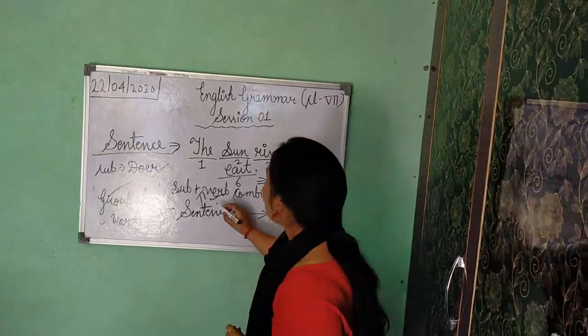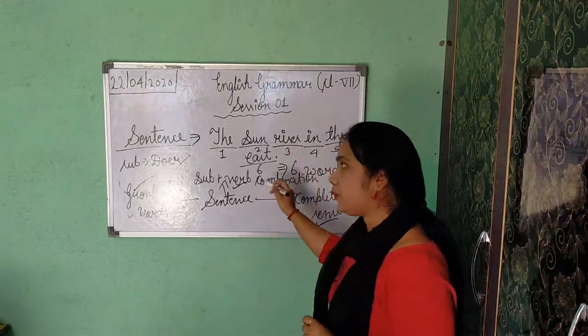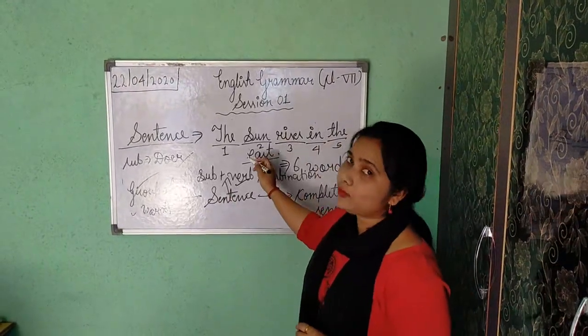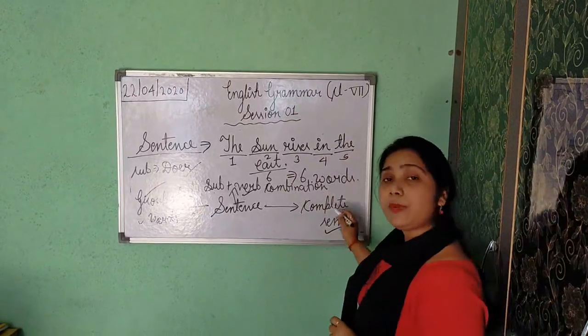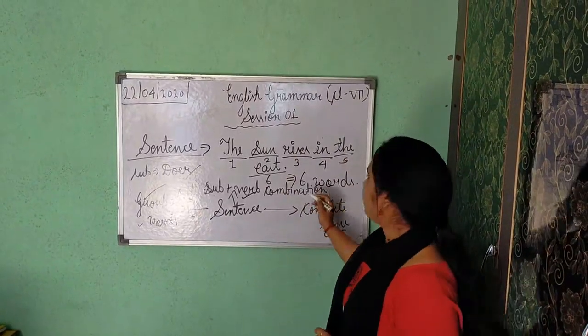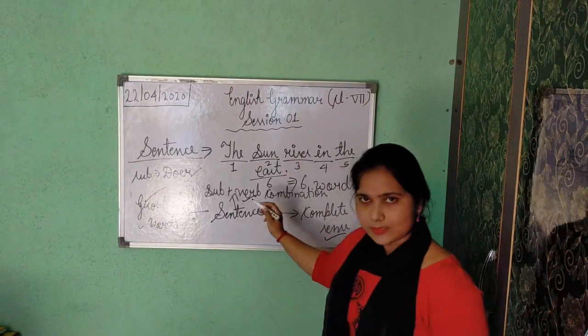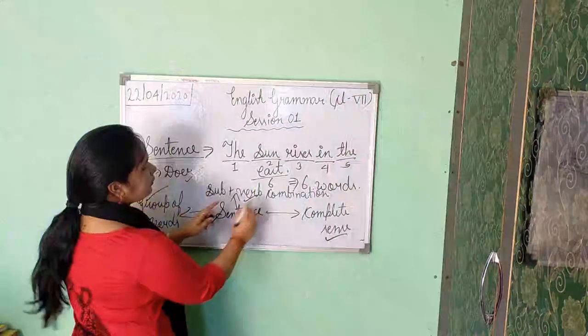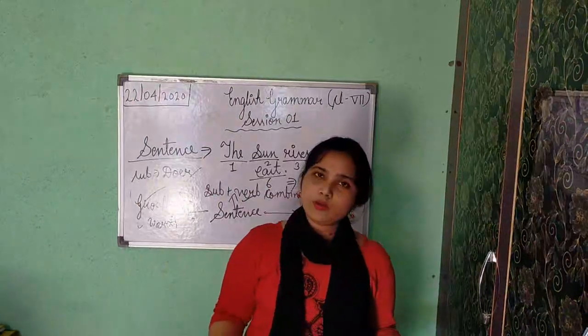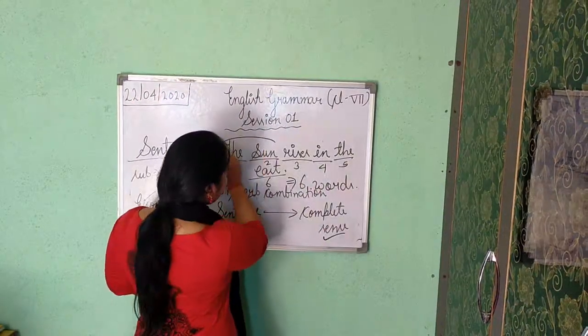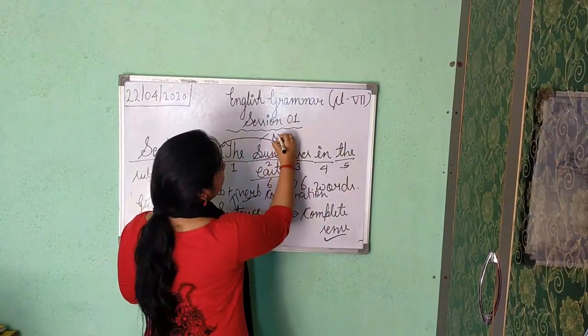So here if you are getting subject plus verb combination, then it is your sentence. Group of words, it is your sentence. And complete sense, most important. So it is your sentence. Understood? So here subject plus verb combination, the sun. Who rises in the east? Everyone knows which we are talking about, sun. So this part is the subject here.